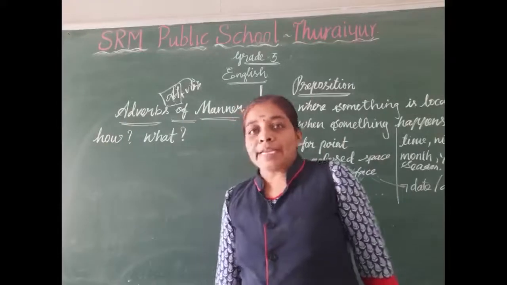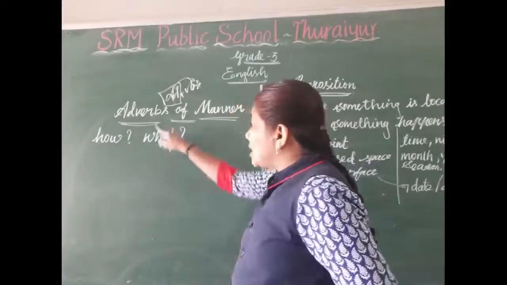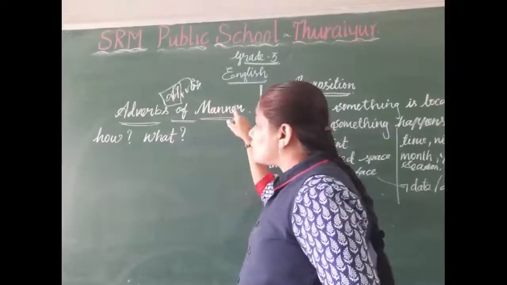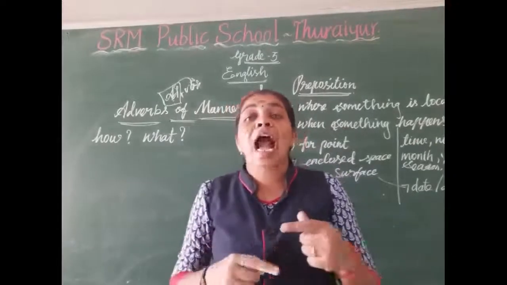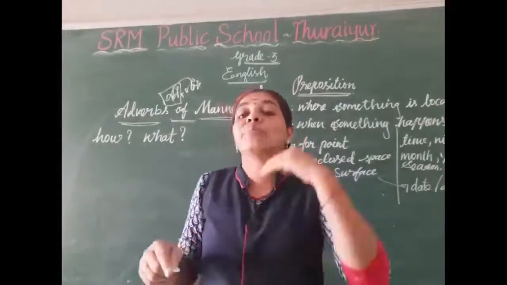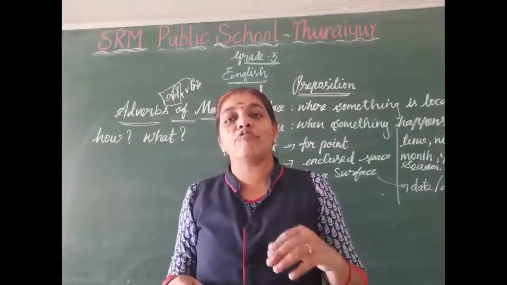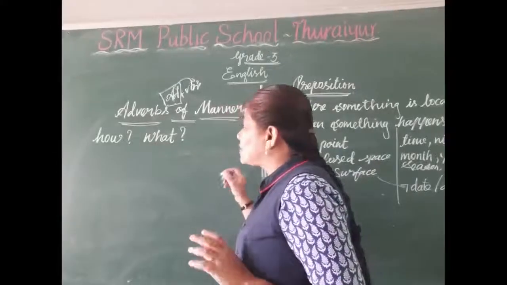Okay. Adding some more information about the verb is called the adverb. So here, adverbs of manner. What is meant by adverbs of manner? Adverbs of manner tell us about the action, how it is done, in what manner it is done. This is adverbs of manner.